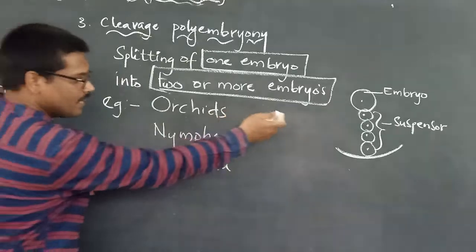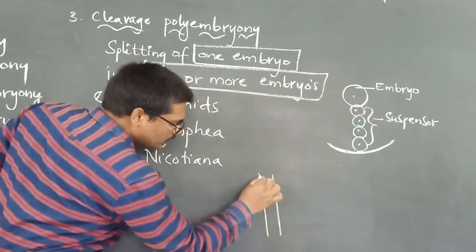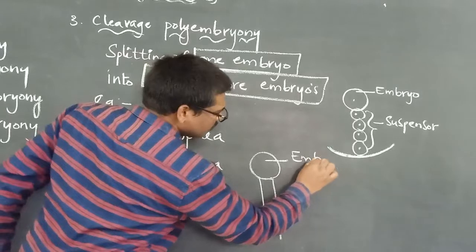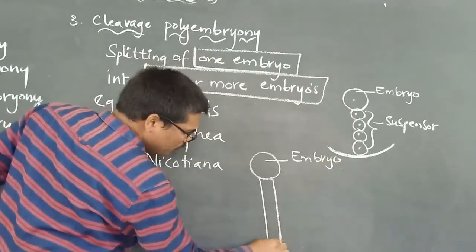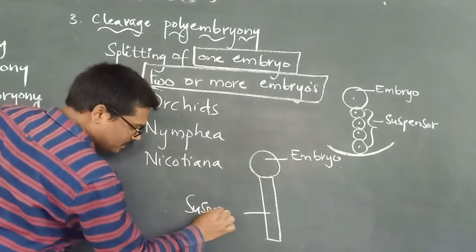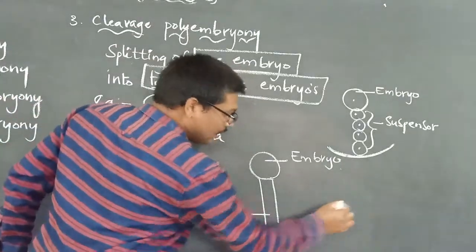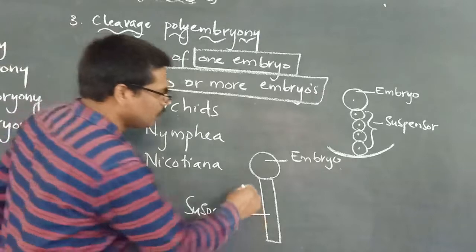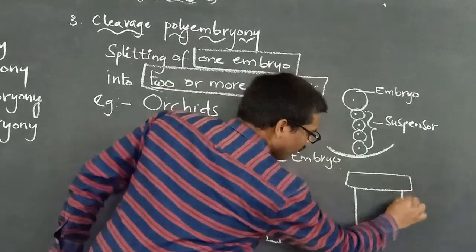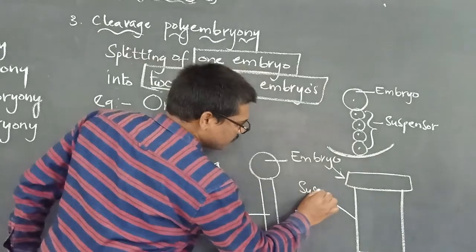So let us take the same diagram. This is the embryo, and this embryo will now undergo cleavage. Here is the suspensor. Now the same thing will undergo lateral division. Let us say this is the embryo, and this is the suspensor.